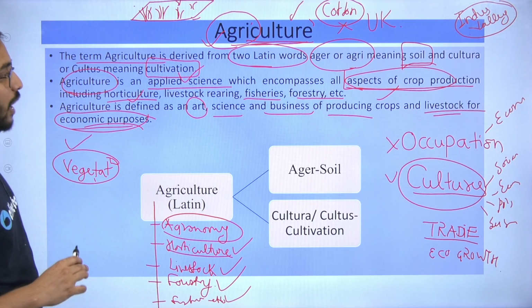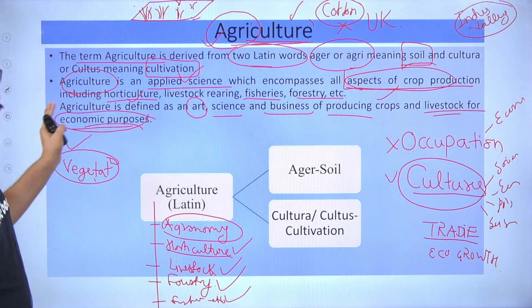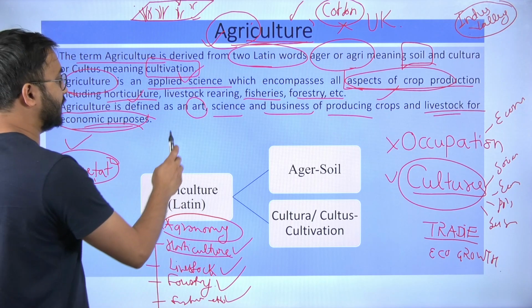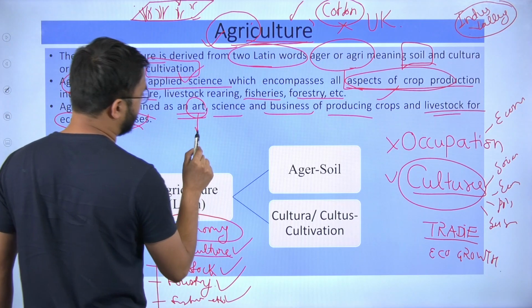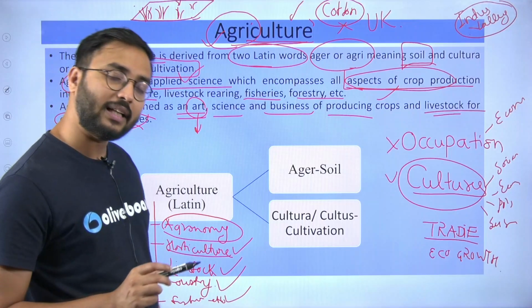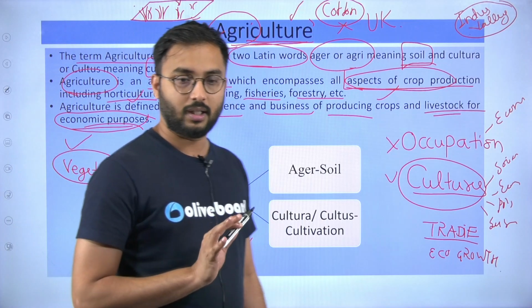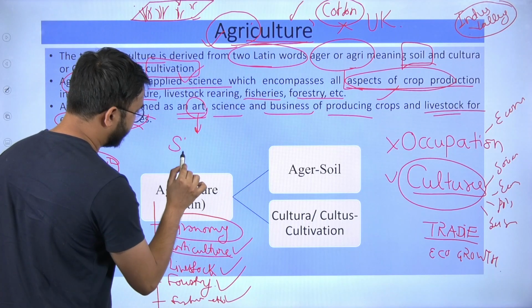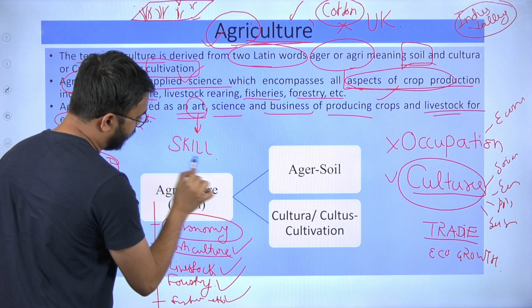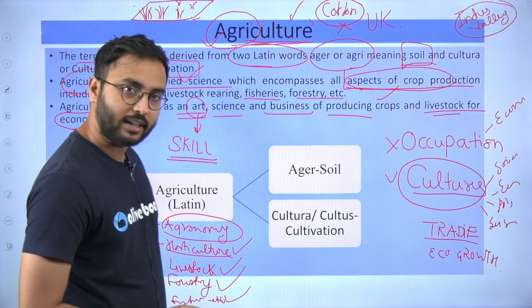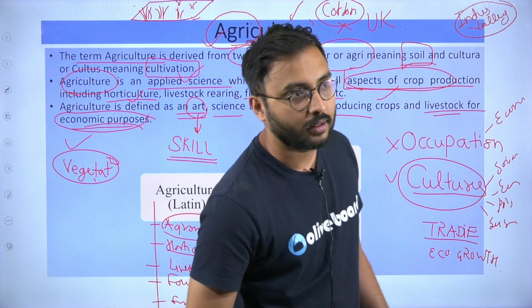Now, when you are doing this cultivation for economic purpose, agriculture is seen as an art. Why is agriculture seen as an art? Because agriculture is not a random activity to follow. Agriculture requires skill. Should I give you a good example? I'll give you a good example.